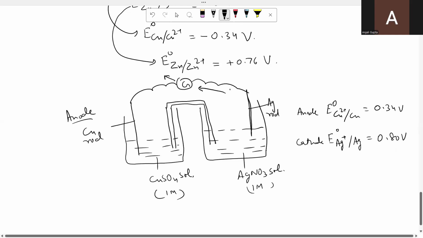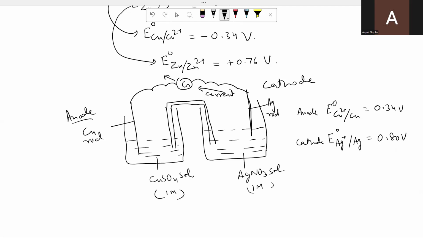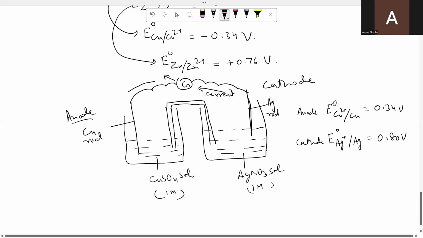It means current is moving to this side. And you know that current always moves from cathode to anode. So from here also you can tell that silver is cathode and copper is anode. And the direction of electrons is always opposite to the direction of current. So, electrons will move from anode to cathode.